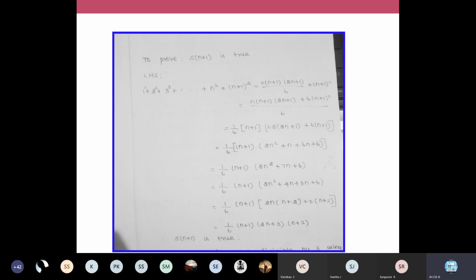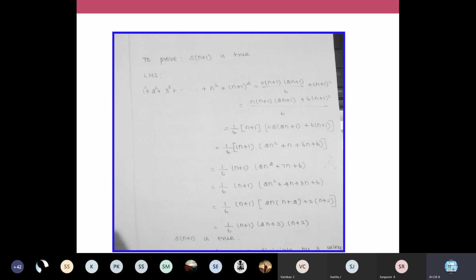You try to simplify your statement as far as possible. Before simply multiplying, you can see n plus 1 is common, you can take that out. Then your statement will be n into 2n plus 1 plus 6 into n plus 1. You solve this, multiply all the terms, and write it as a quadratic equation like this: n squared plus 7n plus 6.